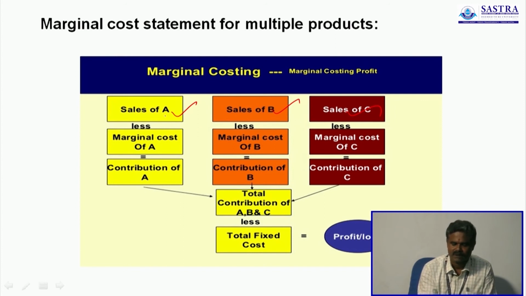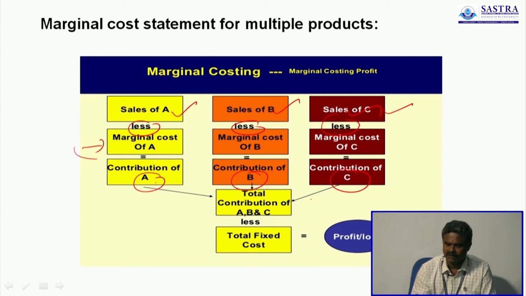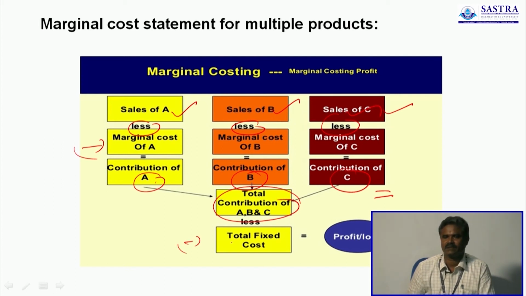Suppose we have sales of product A, sales of product B and sales of product C. So we take the sales for all the 3 products, less marginal cost. You know the difference between sales and marginal cost is contribution. Then you take the aggregate value of contribution for all the 3 products, then finally you deduct the fixed cost, then the answer is profit.